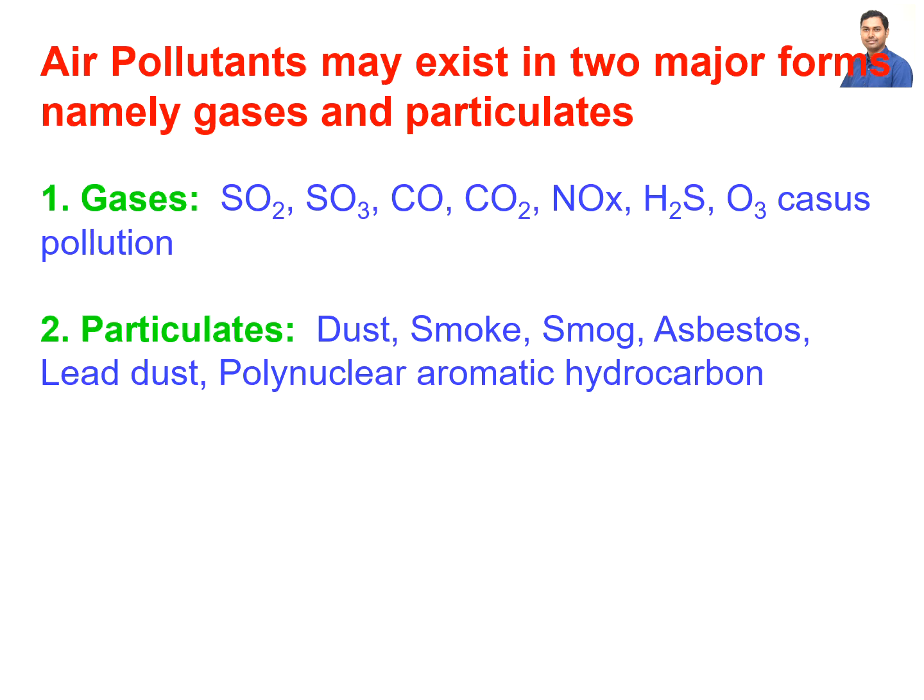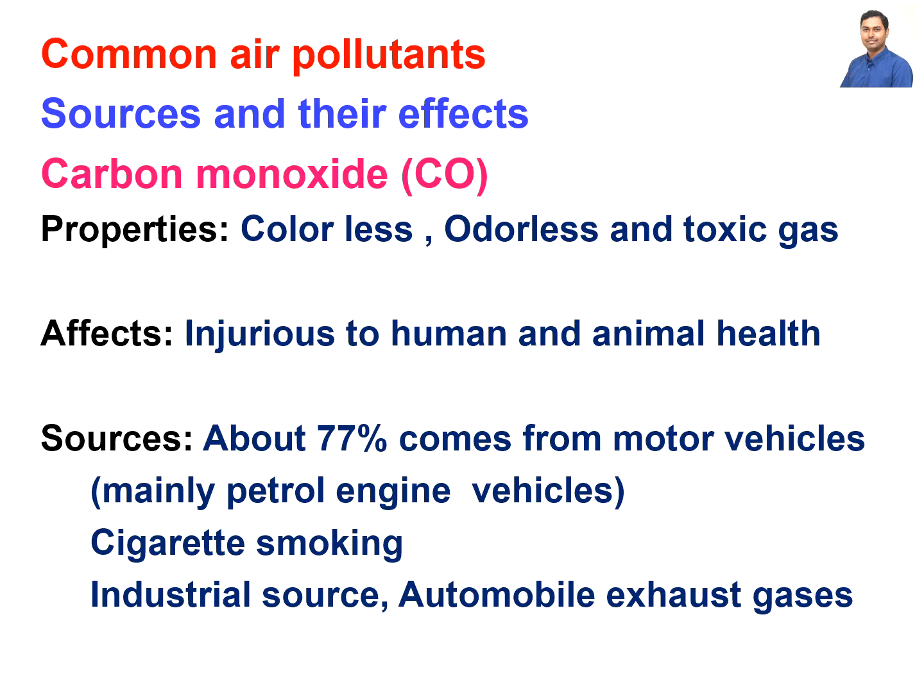Air pollutants may exist in two different forms, namely gases and particulates. The gases are like sulfur dioxide, sulfur trioxide, carbon monoxide, carbon dioxide, nitric oxide and its derivatives, hydrogen sulfide, ozone, so they actually cause pollution. And particulates are like dust, smoke, smog, asbestos, lead dust, polynuclear aromatic hydrocarbons, all these things. So here are the common air pollutants and their sources and effects.